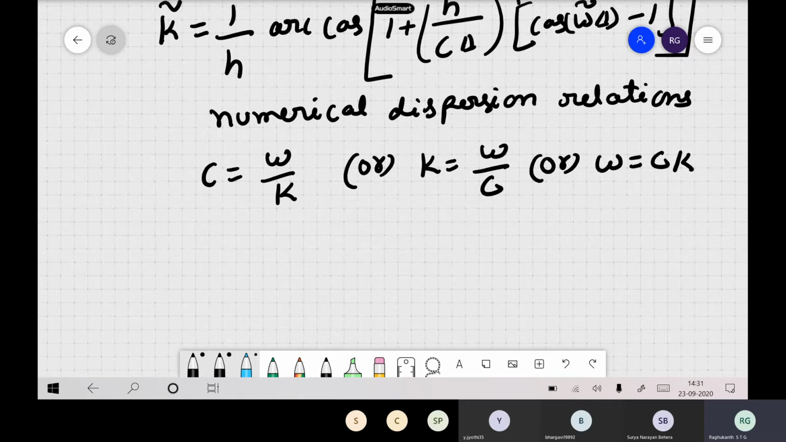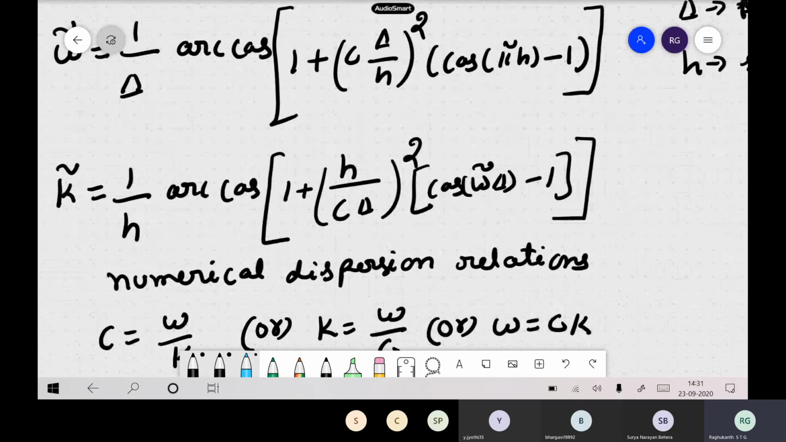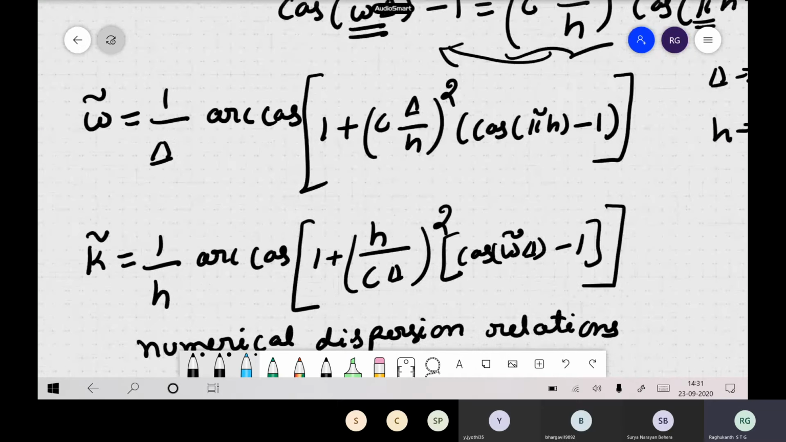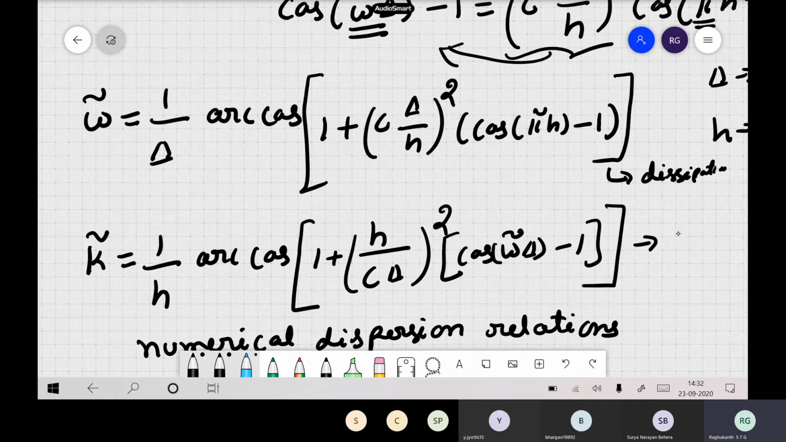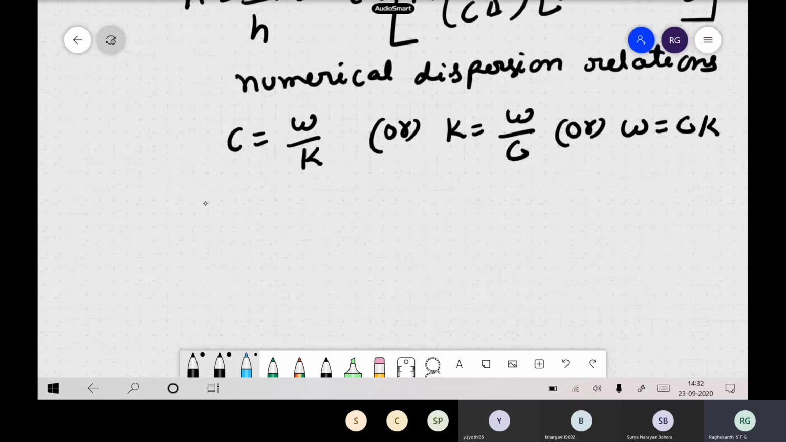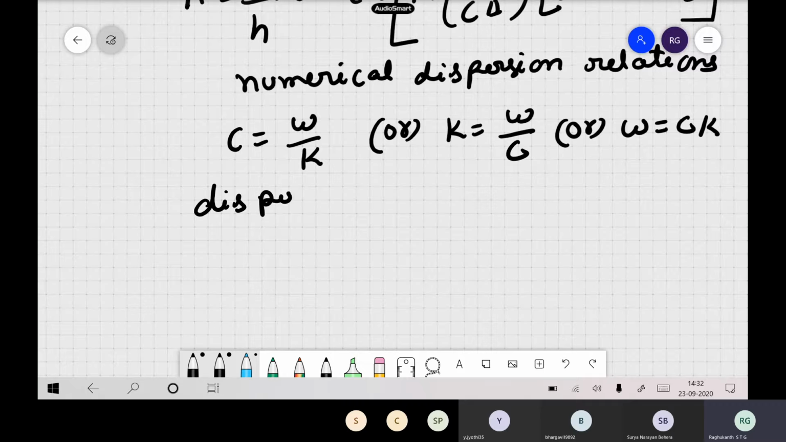Numerical dispersion also, sometimes, as I already told you, if you are working in time, we call this dissipation. If you are working in space, dispersion will come. So sometimes we also call them dissipative dispersion relations, dispersion and dissipation relations.